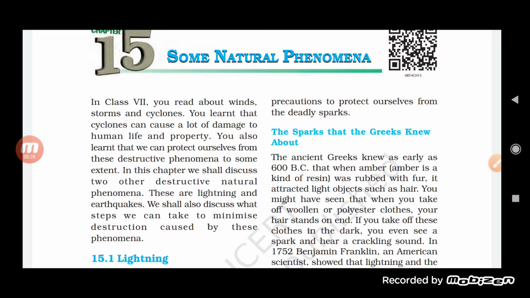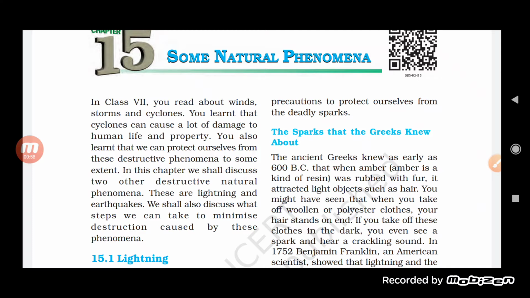In class 7, we have already read about the wind, we have studied about storms, and we have learned about cyclones. Cyclones and all these natural disasters cause a lot of damage to human life and to property. You can also learn that we can protect ourselves from these destructive phenomena to some extent. In this chapter, we will discuss two other destructive natural phenomena.